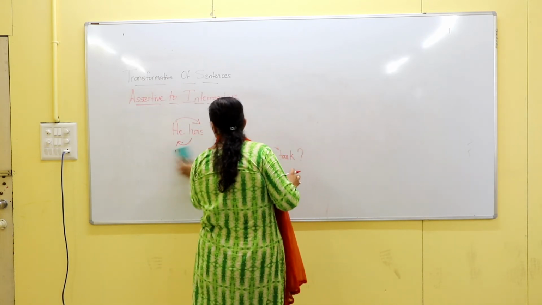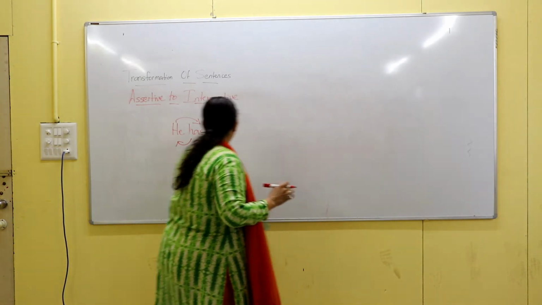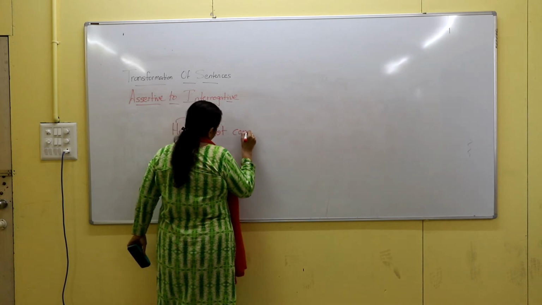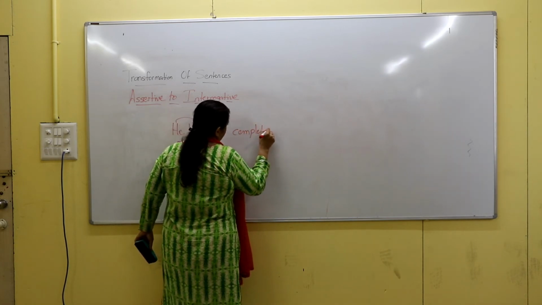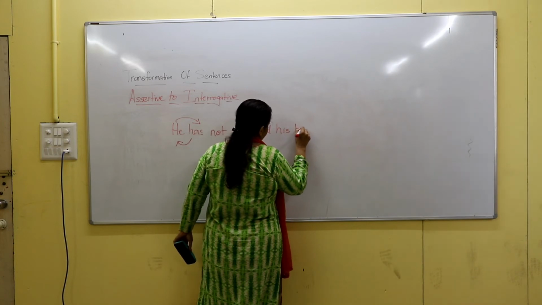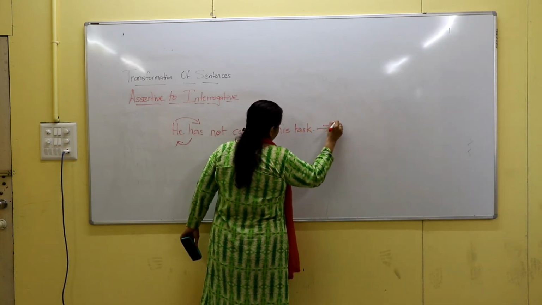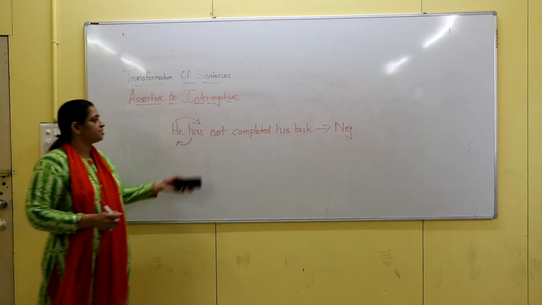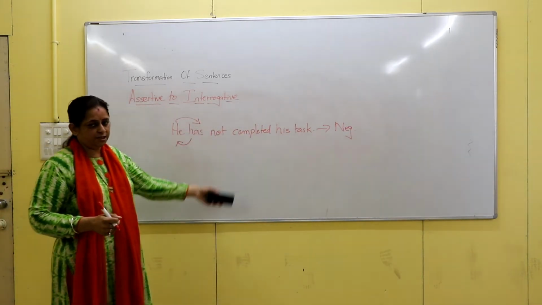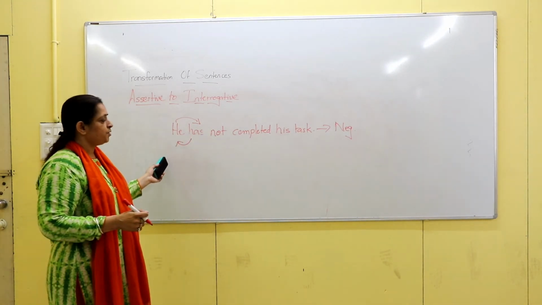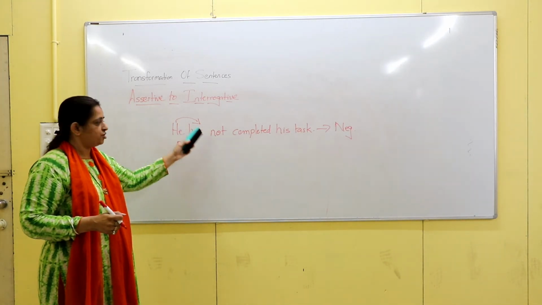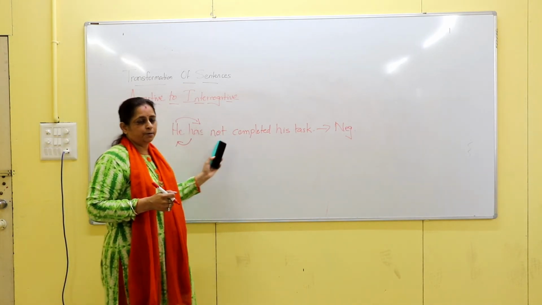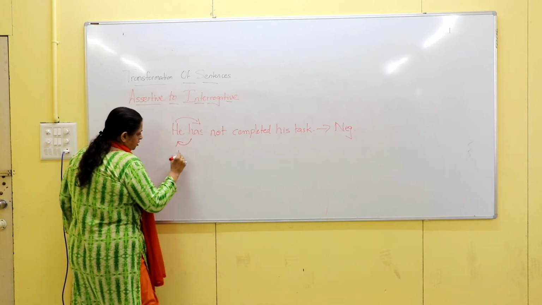The same sentence I am writing: he has not completed his task. Now this given sentence is negative. Now when you are transforming a negative sentence into interrogative, again you will be using the same rule. Exchange the auxiliary with the noun or the pronoun given in the sentence and remove the negative word. So first we will do the exchange.